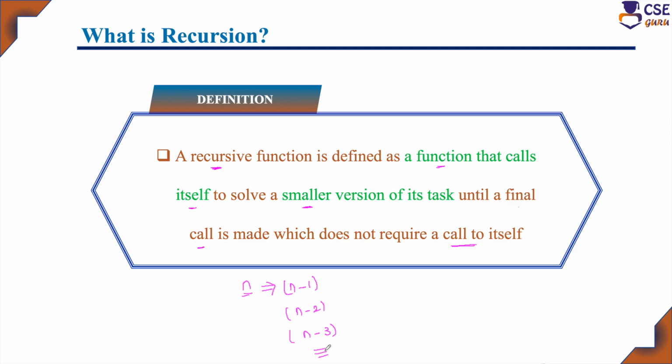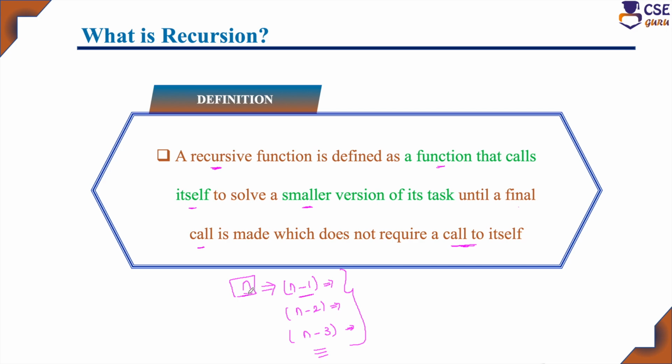That final step does not require a recursive call. Until then, you have to divide the problem into smaller versions. Then find the solution for n minus 1, n minus 2, n minus 3, and for all its smaller versions, and if you combine all these solutions, you will get the main problem's solution. And how do we get this main problem's solution? By recursive call only.